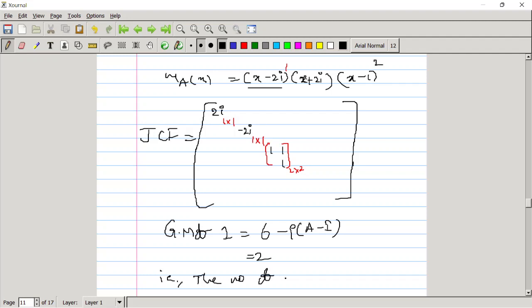Sir, is this a property, sir? Geometric multiplicity of 1 is equal to 6 minus rank of A minus I. Yes, this is a simple formula. Actually, this comes from when you solve the equations Ax equal to lambda x. This comes from there only. Okay. Then that is the number of Jordan blocks.